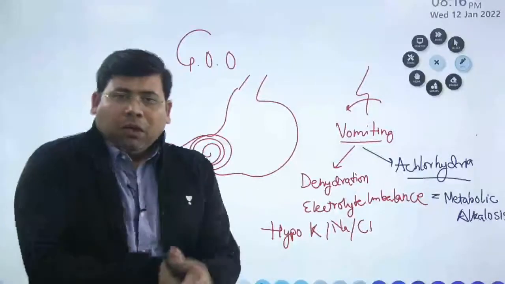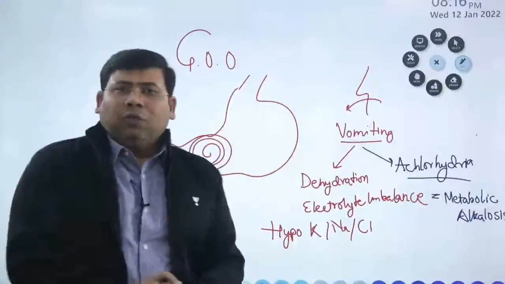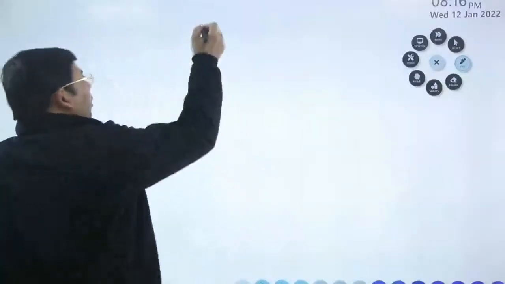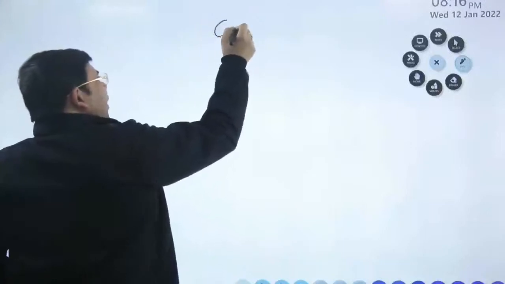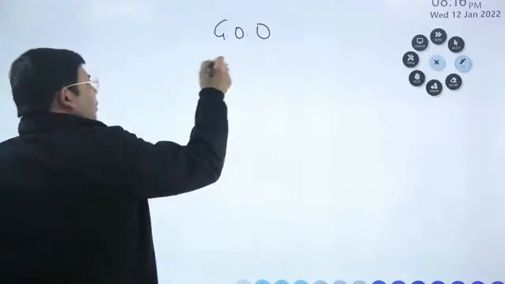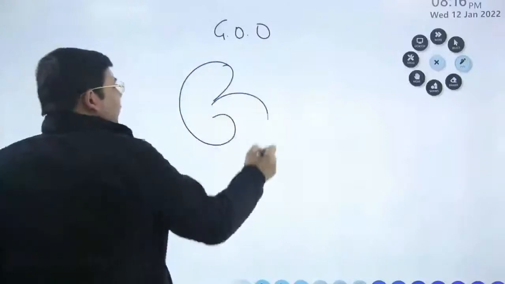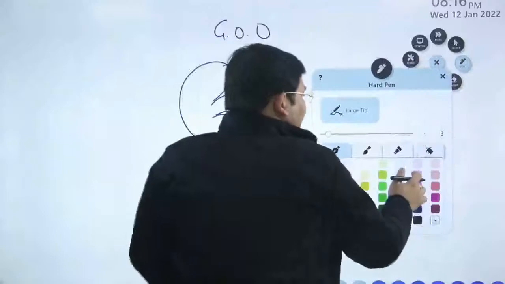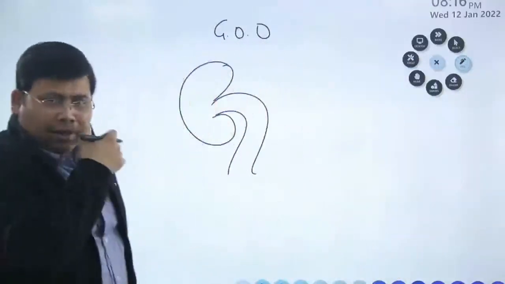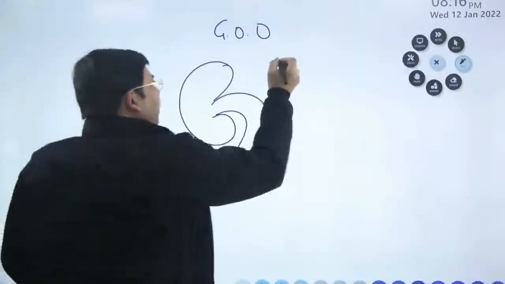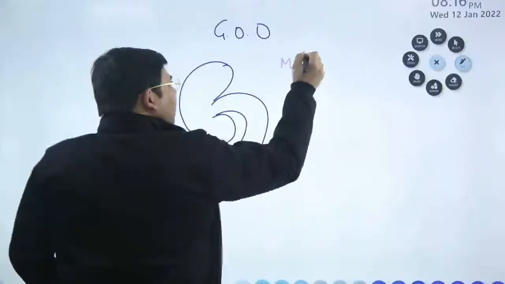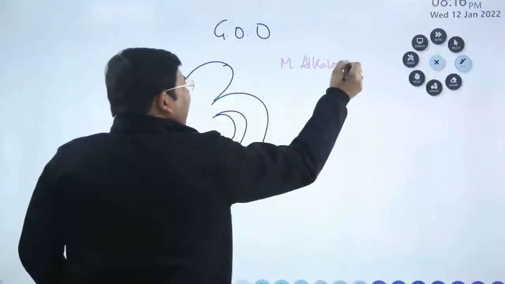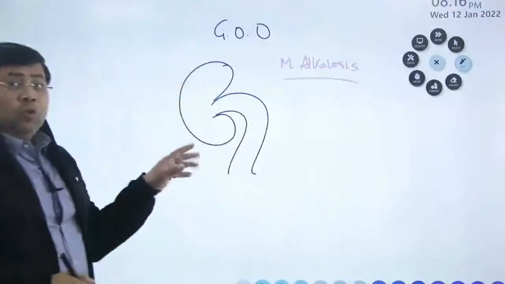And what will happen now? The body will give a command to the kidney to lose the acid. So let us try to understand this. When you talk about the case of gastric outlet obstruction, this is the kidney. What are you expecting from the kidney? I am expecting that the kidneys will lose the acid. Why? We have a state of metabolic alkalosis. So with metabolic alkalosis, I am expecting the kidneys to lose the acid.